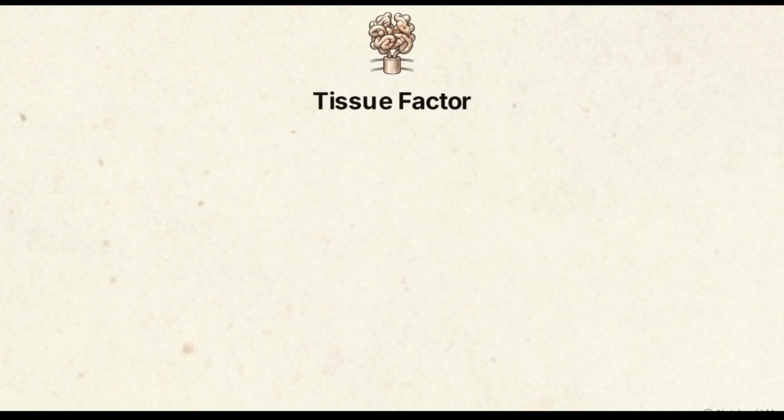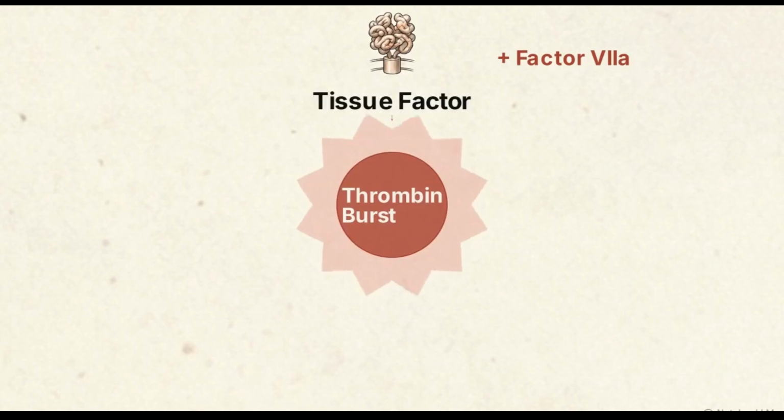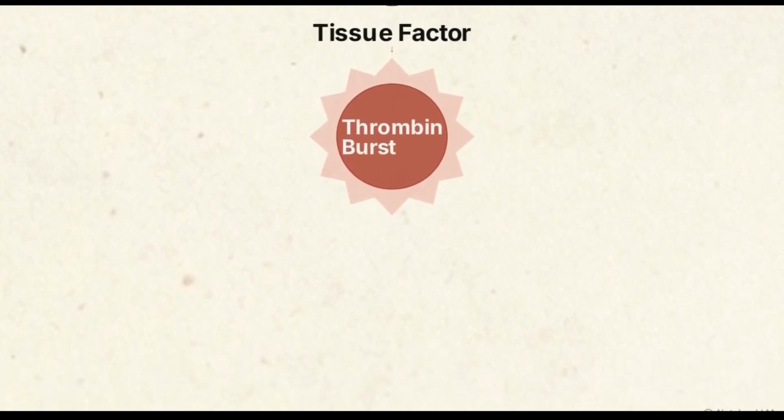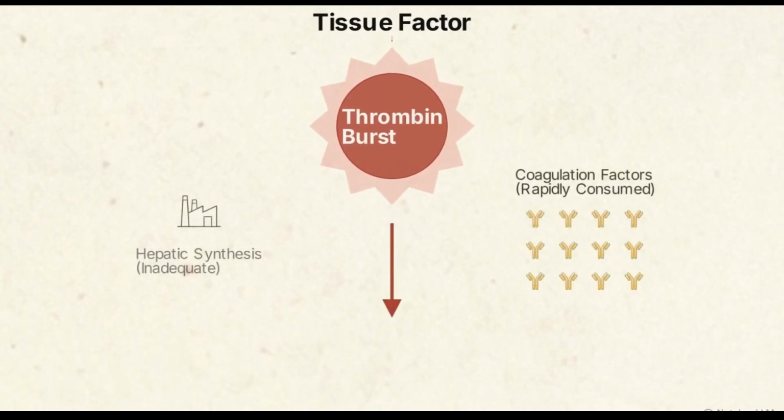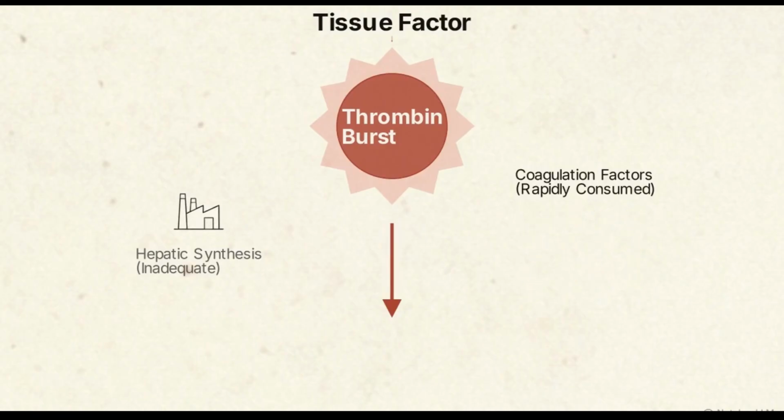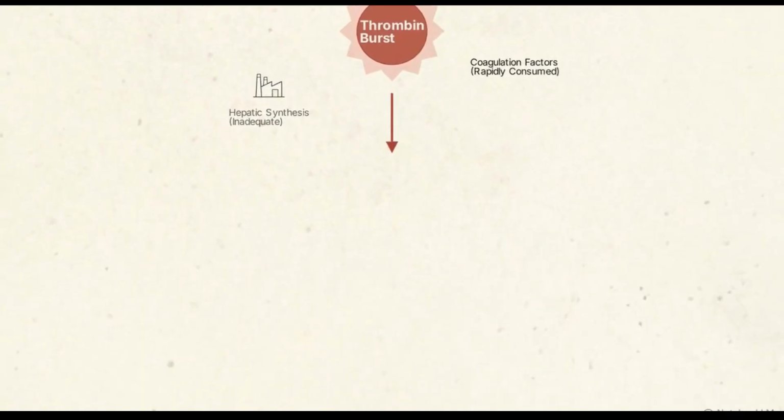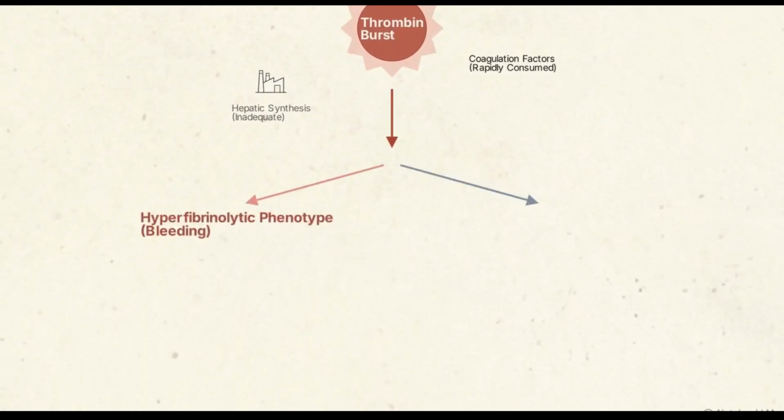This flowchart illustrates the resulting biochemical cascade. Tissue factor binds to factor 7A, activating the extrinsic coagulation pathway and generating a massive, unlocalized thrombin burst. This burst rapidly converts circulating fibrinogen into fibrin, creating widespread microthrombi and consuming coagulation factors far faster than hepatic synthesis can possibly replace them. Notice the left pathway here, representing the hyperfibrinolytic phenotype seen in early trauma and obstetric emergencies.